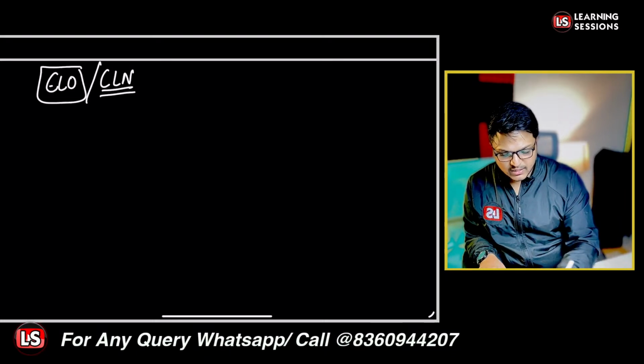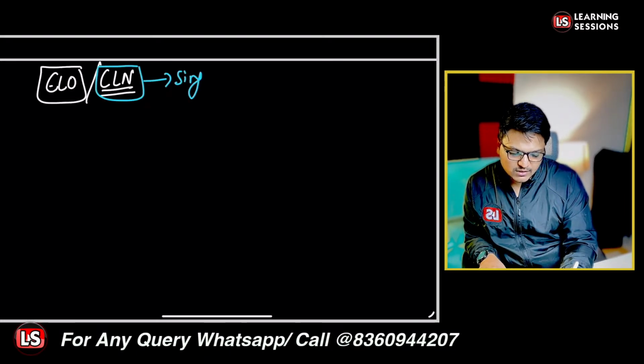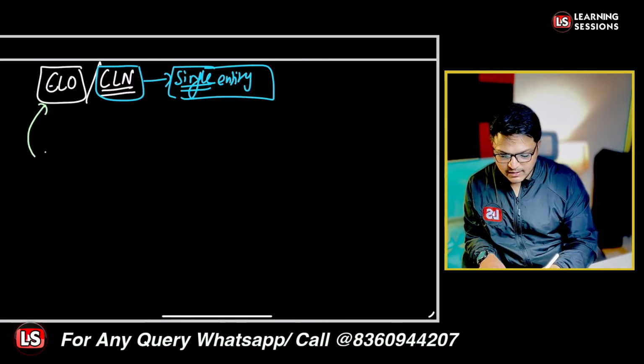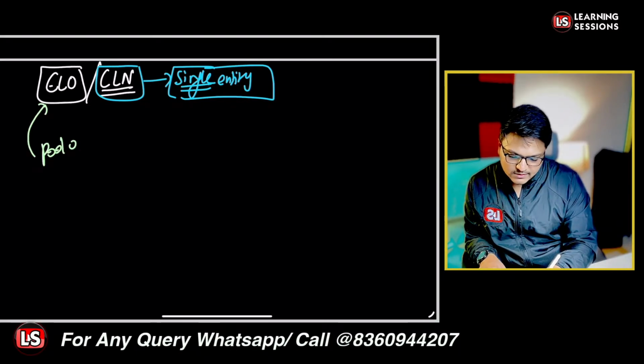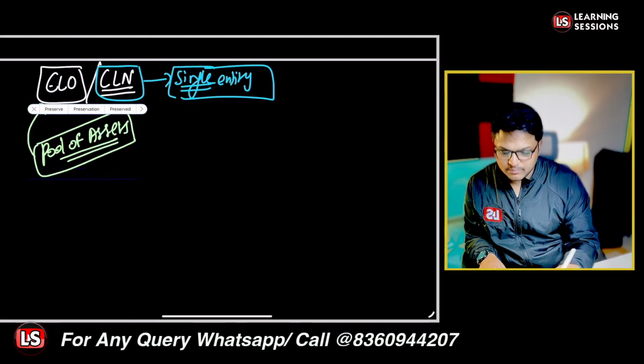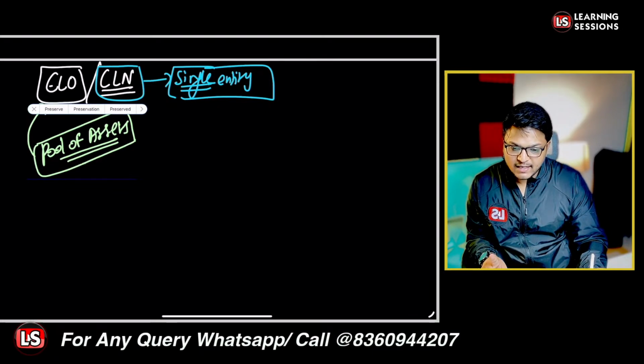If you remember, in case of the CLN, there was a single entity based upon which the credit linked notes were issued, right? But in case of CLO, there is actually a pool of assets based upon which the credit linked obligations are being issued. Is that clear? That's the first difference. And further,